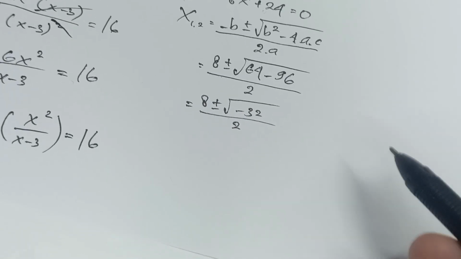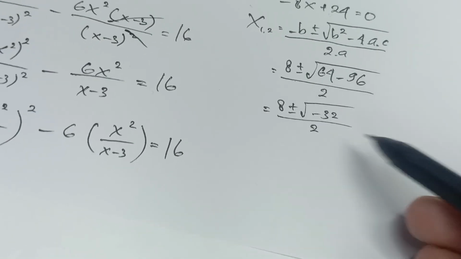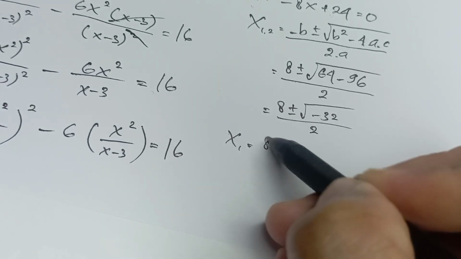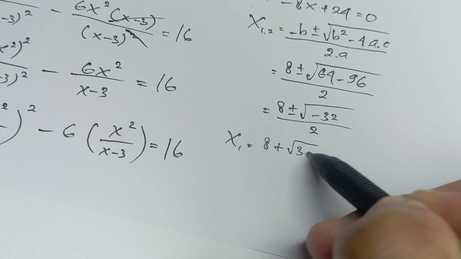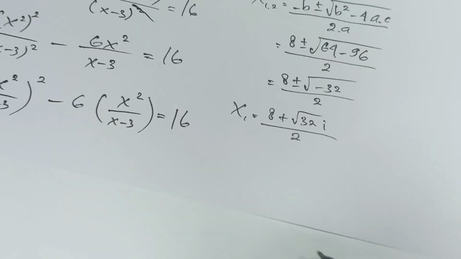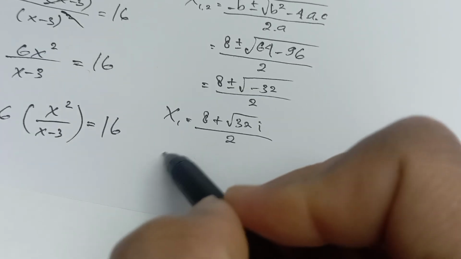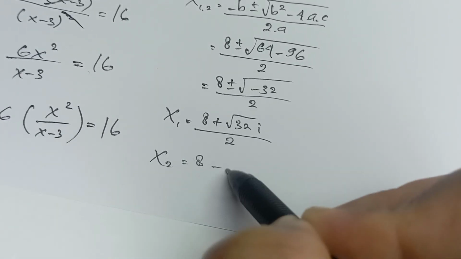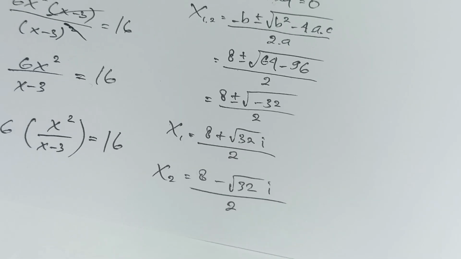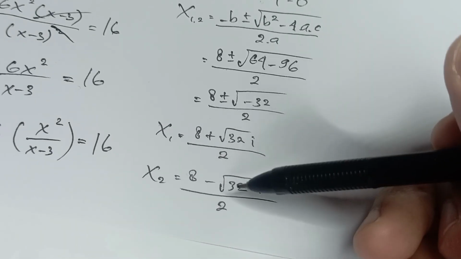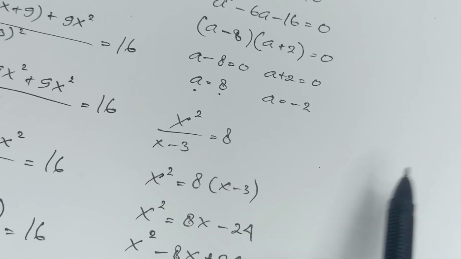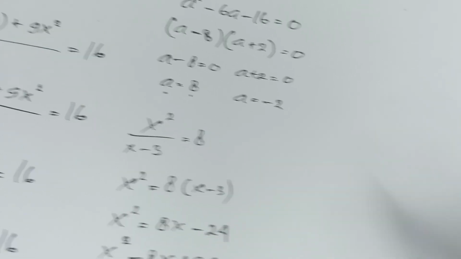So from this we have imaginary numbers: x1 equals (8 plus the square root of 32 i) over 2, and x2 equals (8 minus the square root of 32 i) over 2. Okay, that is for a equals 8, and the last one, a equals minus 2.